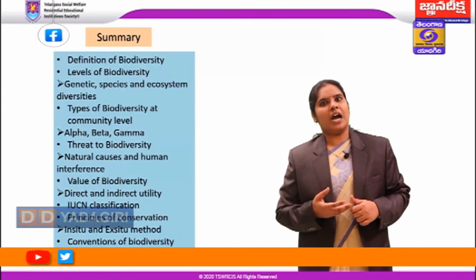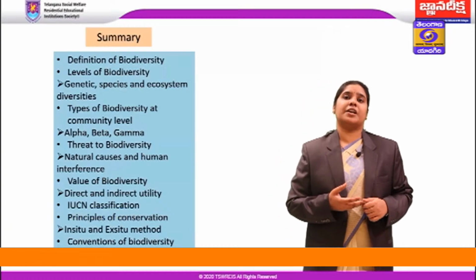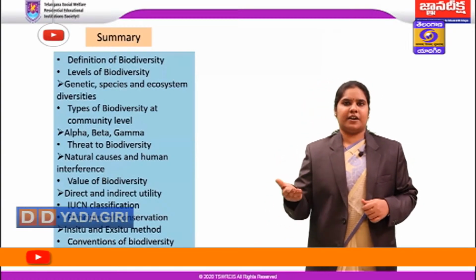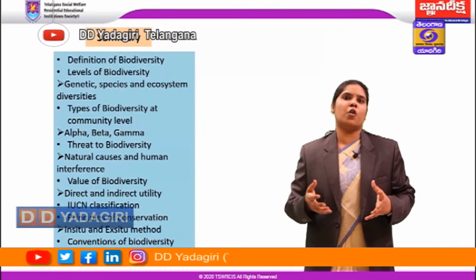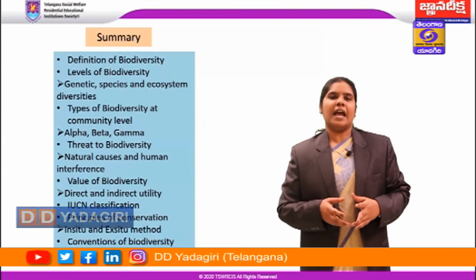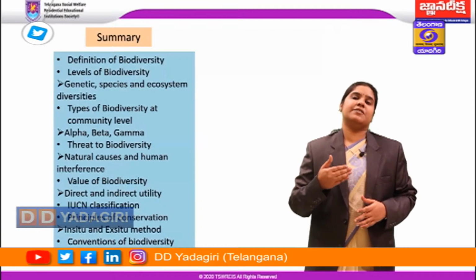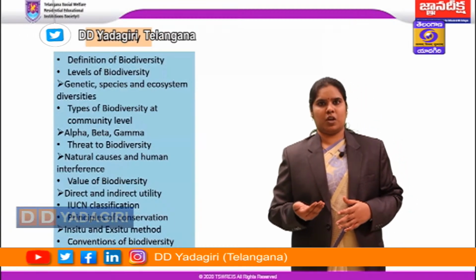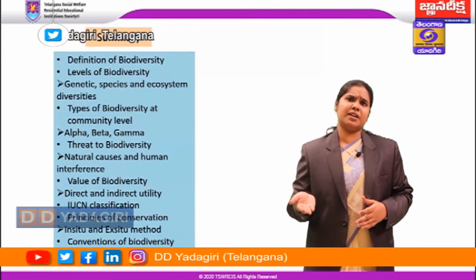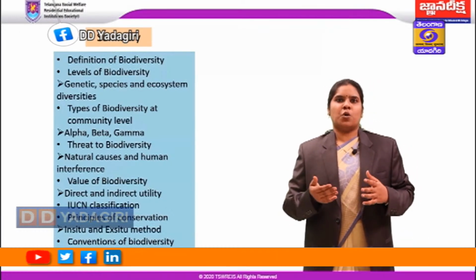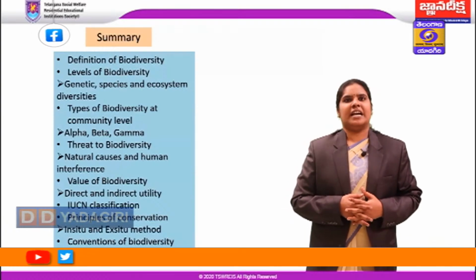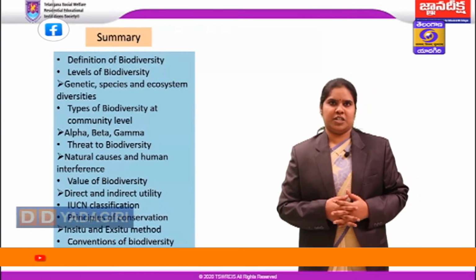Apart from that, we also have protected areas or protected lakes like Pulicat Lake, Kolleru Lake, Chilka Lake, which is a home for migratory species. Apart from that, we also have protected forest or reserve forest, what we call Adilabad Reserve Forest or Manyam Reserve Forest, etc., which is home for many important endangered or threatened species.